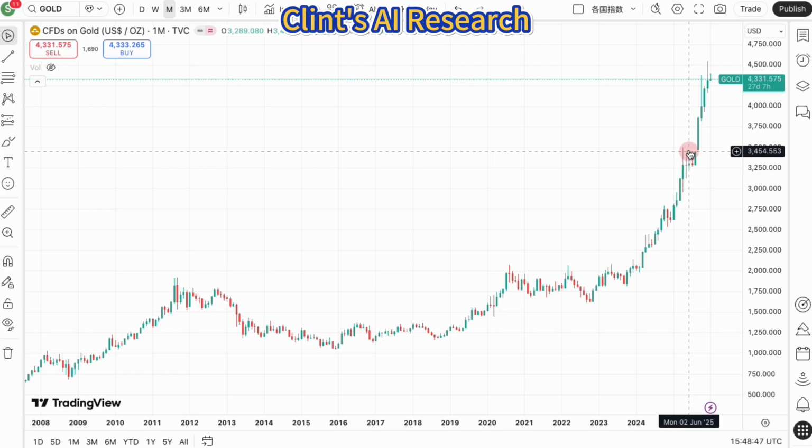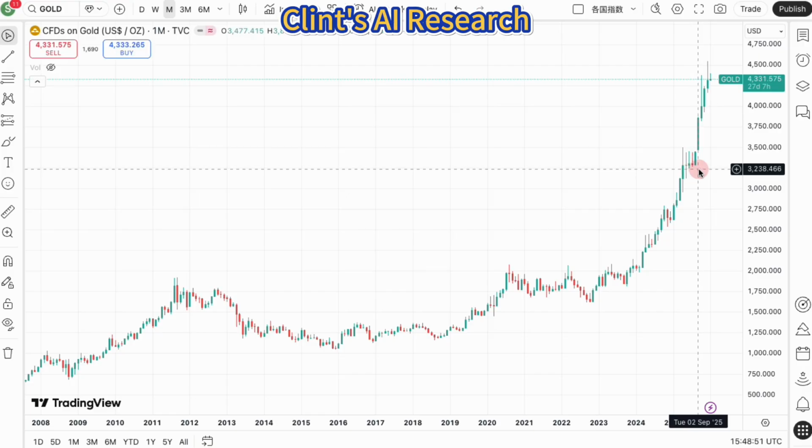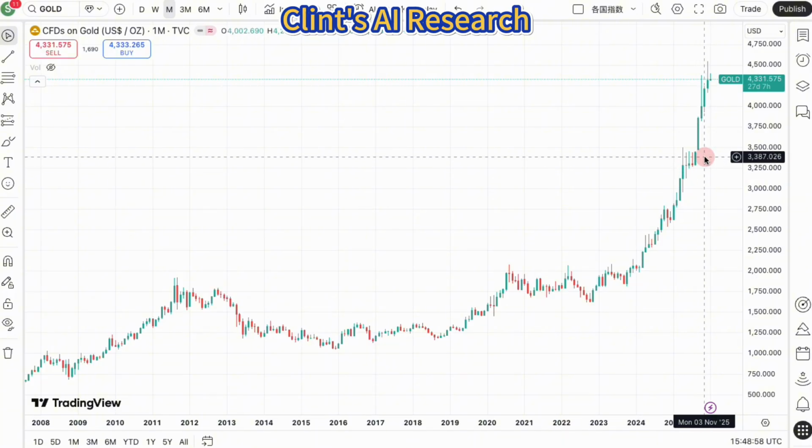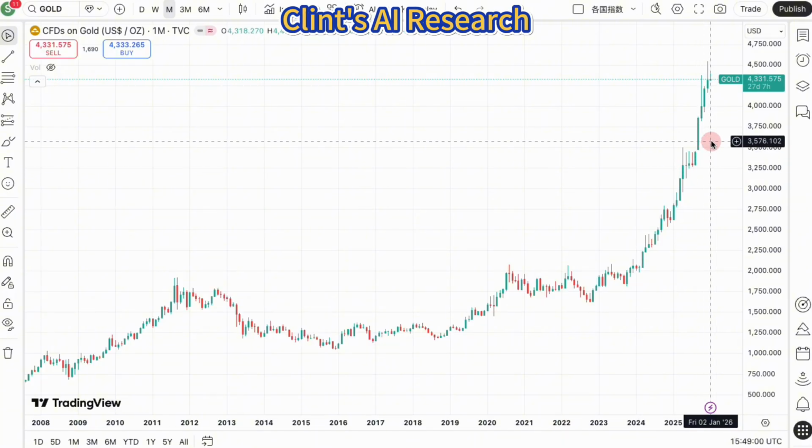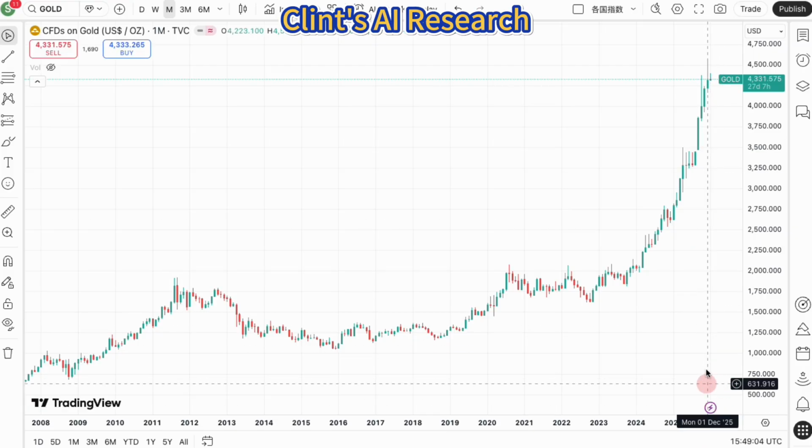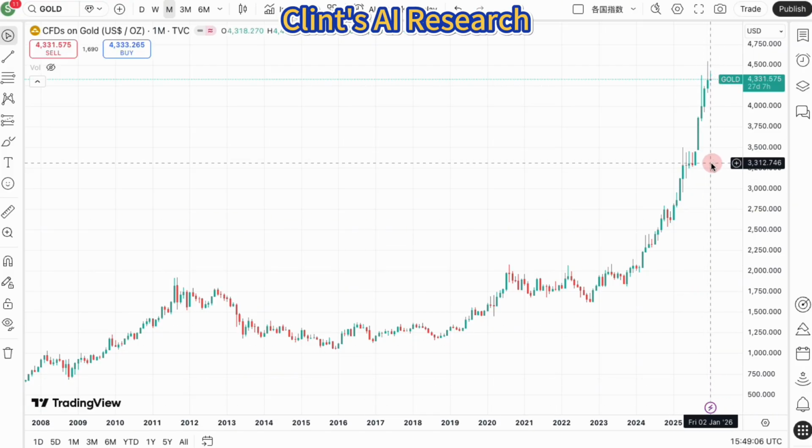Watch the debt, not just the Fed. While the Federal Reserve's interest rate decisions still matter, the fiscal deficit is becoming a more powerful long-term driver. If the U.S. government continues to run multi-trillion-dollar deficits, gold acts as a hedge against the long-term erosion of the dollar's purchasing power. Opportunity versus risk in 2026.